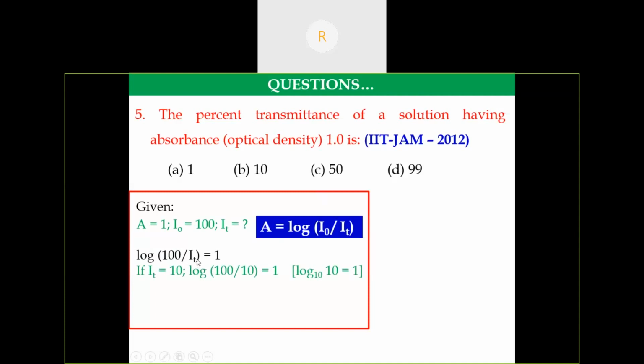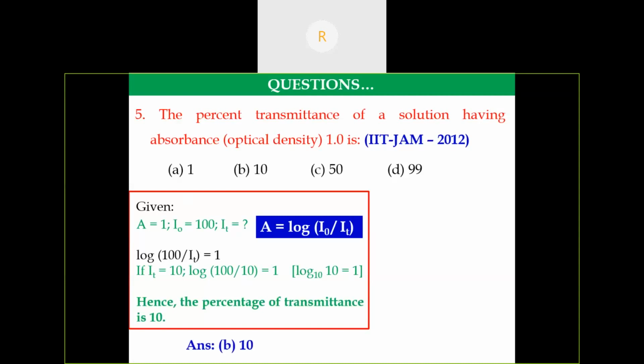The simple thing is you substitute the given options. They have given 4 options. I am going to substitute option A: log 100 divided by 1. Log 100 is equal to 2, so that is not the correct answer. Then I substitute option B: log 100 divided by 10. You can cancel, then log 10 is equal to 1. They have given the absorbance value as 1. You can easily calculate with this method, or you can take the anti-log and then calculate the IT value.